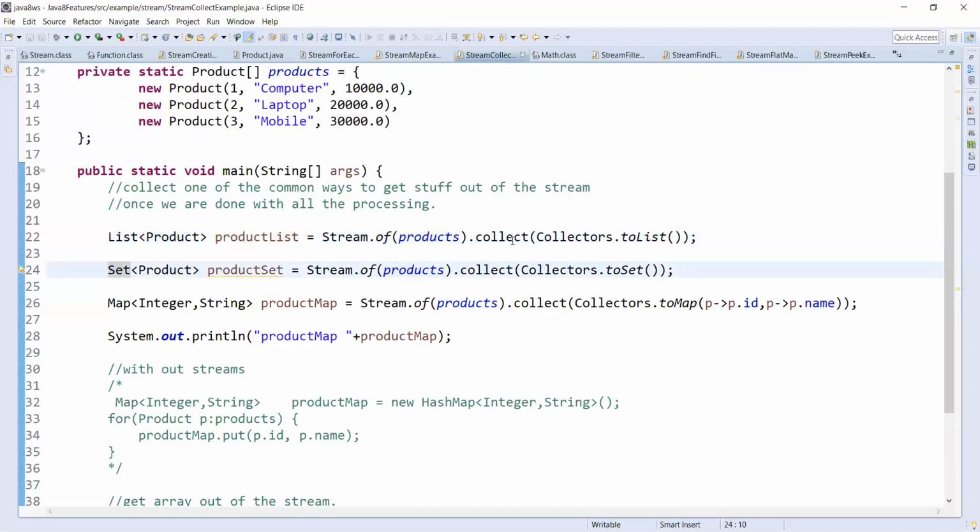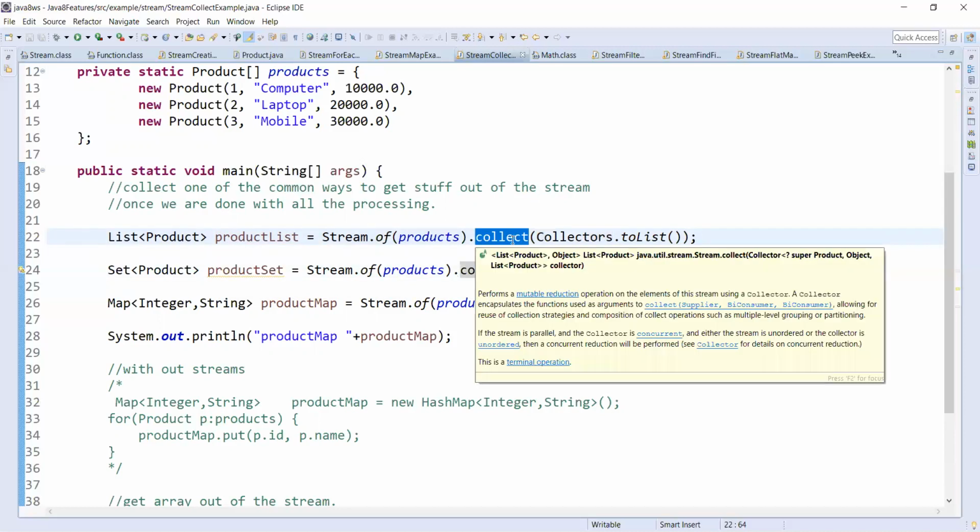Yeah, this collect will be used after we process on streams to convert to the actual data structures. Once we are done with all the processing on the streams, we need to convert them back to our original data structures.